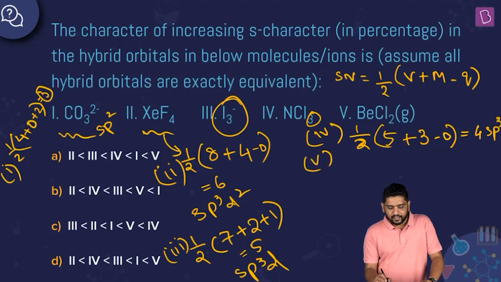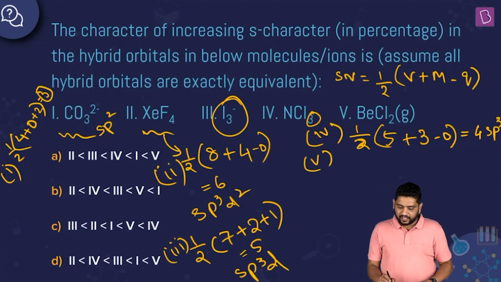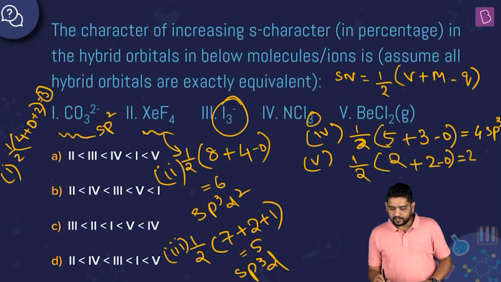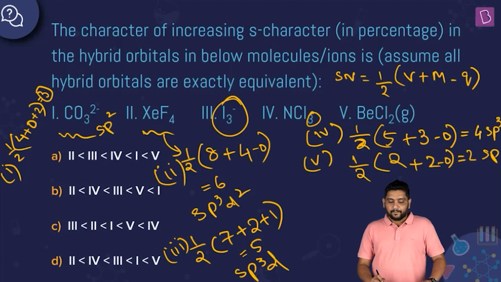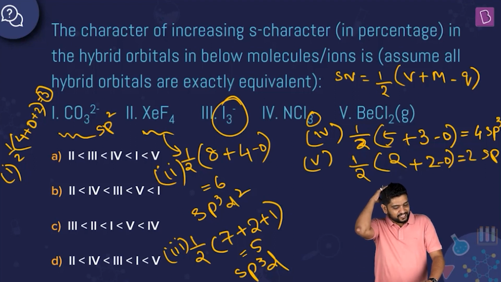And the fifth one that we have is BeCl2 in gas phase. Good that it is mentioned. In solid phase, it has sp3 kind of hybridization. Here it will be half of beryllium valence shell electrons, 2 monovalent atoms, no charge. So obviously 4 by 2 is 2, which means this is sp hybridization, right? In solid phase, we know that it forms a polymeric kind of situation where you have sp3 hybridization. But yeah, looking at these now, percentage S character increase is what I'm seeing.